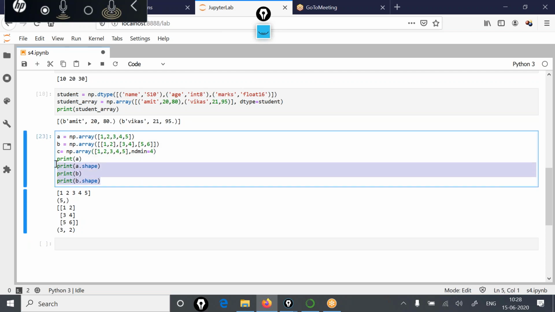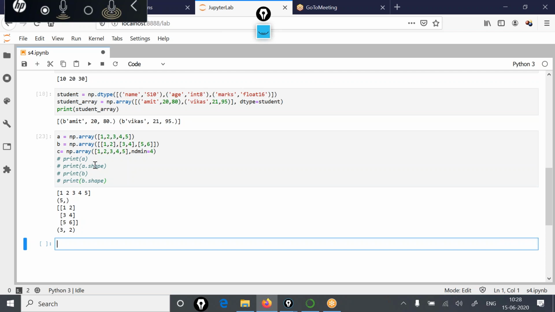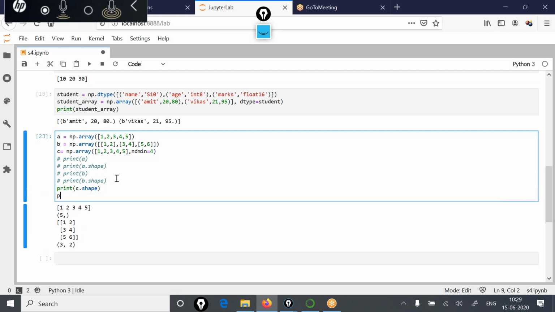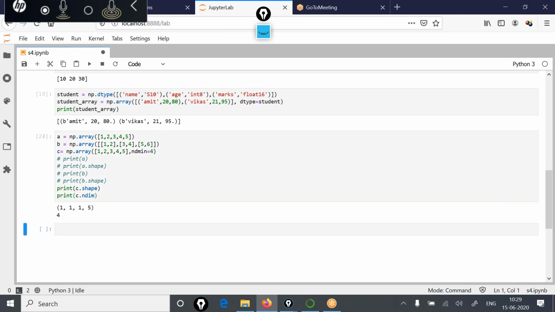If I write print c.shape, and then print c.ndim, the system will display like this.